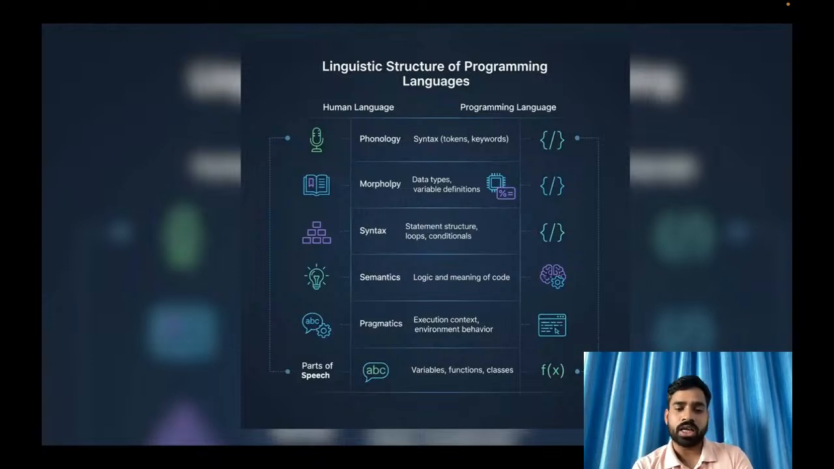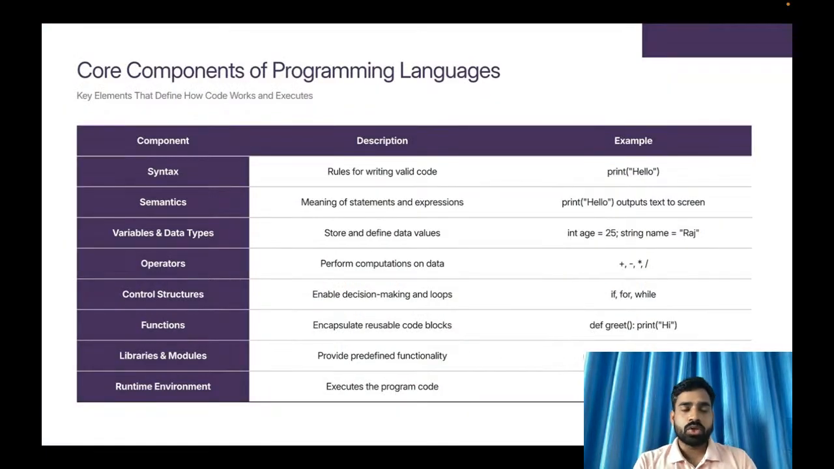In the end I can correlate this: just like in parts of speech we have a noun, a noun we can correlate with an identifier or variable name, and we have a verb in parts of speech, which we can correlate with a function. So that is the correlation: our verbal language has a correlation with programming languages. Now let's move to the core components we have in programming languages.